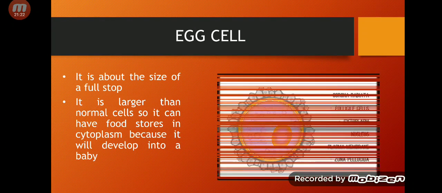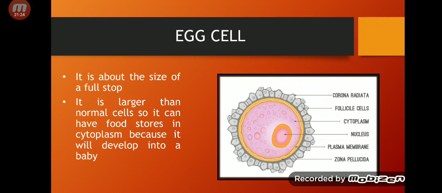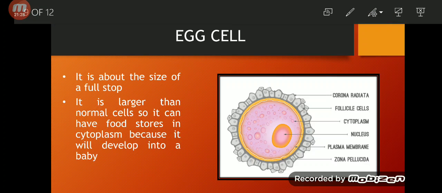And this is the structure of an egg cell. Here outside you can see you have the corona radiata. Then inside here you have follicle cells. Then this yellow membrane is the zona pellucida.